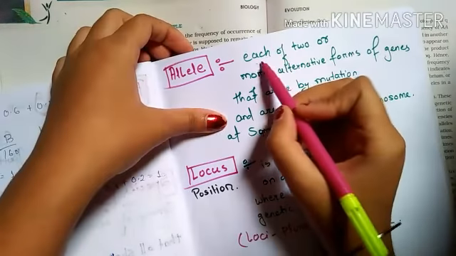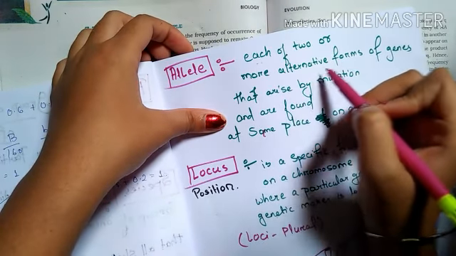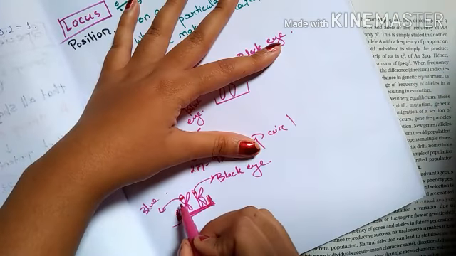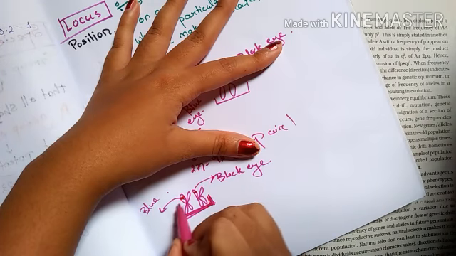Now come to the definition of the allele: each of the two or more alternative forms of the gene. It can have the black eye, or the alternate blue eye.